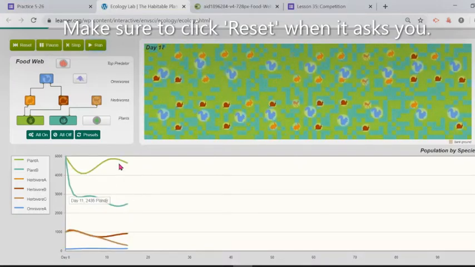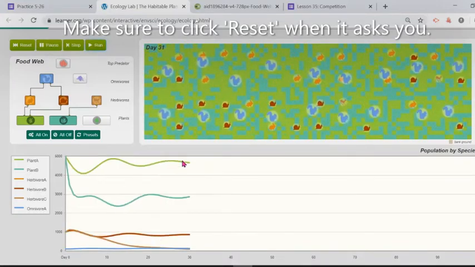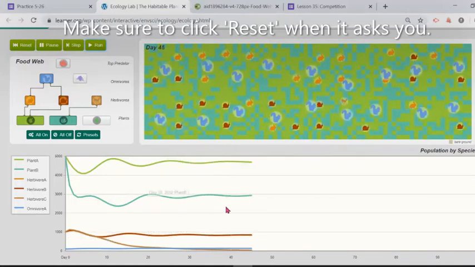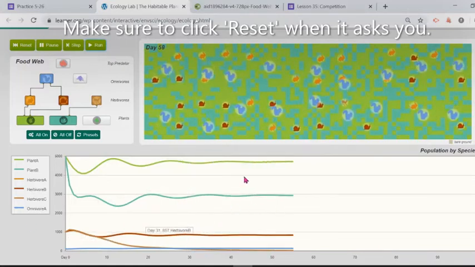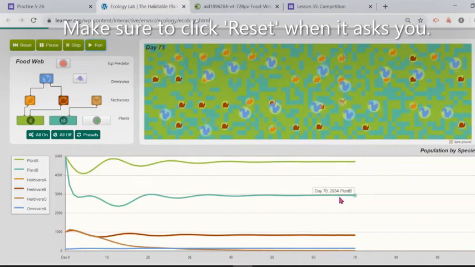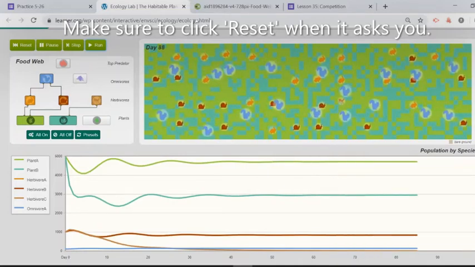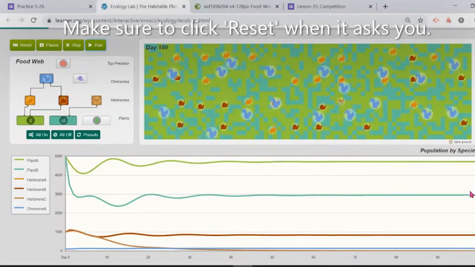Now when we click run, we're gonna see those organisms again competing with each other. We're seeing what happens over time. Some of them seem to be doing well. The plants seem to be doing well as usual, just like in the previous example. Plants are pretty happy. They get their energy from the sun, so as long as there are not too many herbivores, they seem to be doing fine.